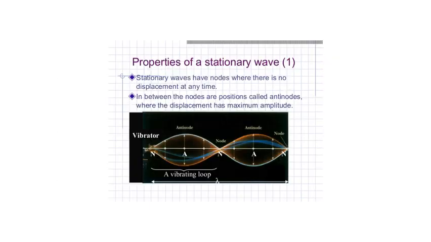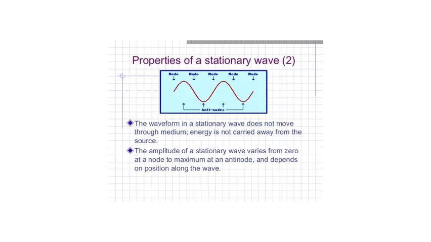So, properties of a stationary wave. Stationary waves have nodes where there is no displacement at any time. In between the nodes are positions called antinodes where the displacement has maximum amplitude. The waveform in a stationary wave does not move through the medium.